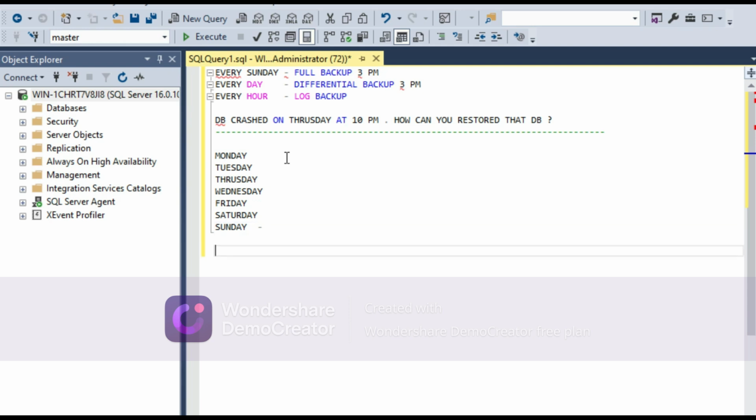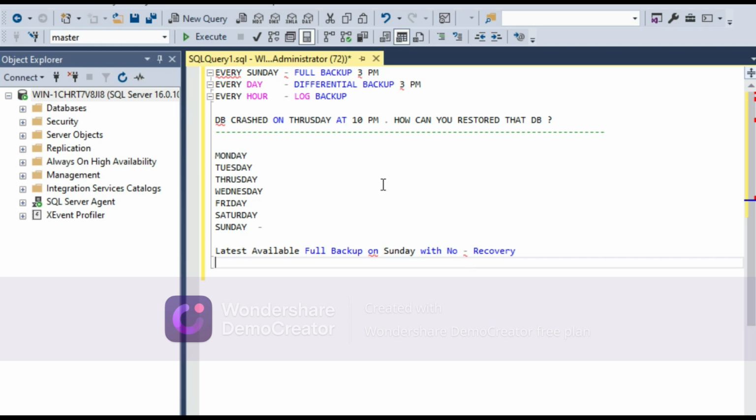So we need to take latest available full backup on Sunday with no recovery. This is our first step. We have to take the latest available full backup on Sunday with a no recovery because we have the full backup on the last Sunday 3 p.m. So we have taken 3 p.m. latest available full backup on Sunday.